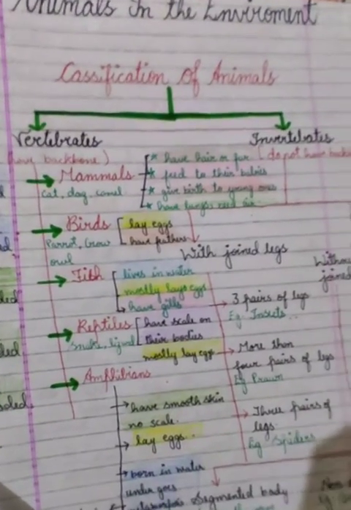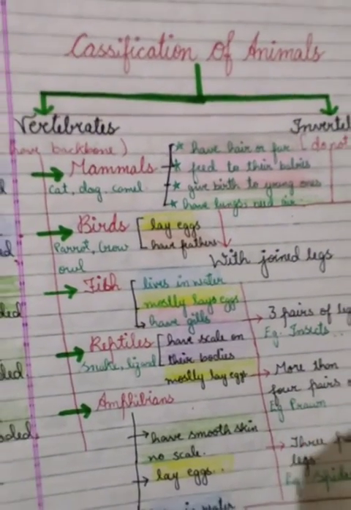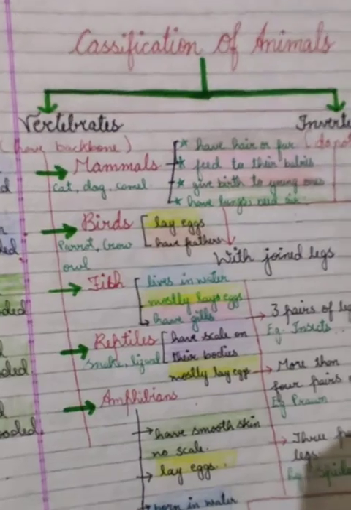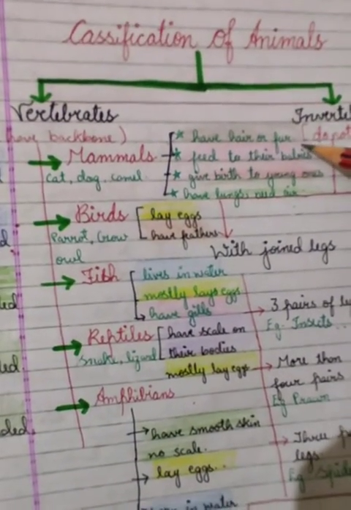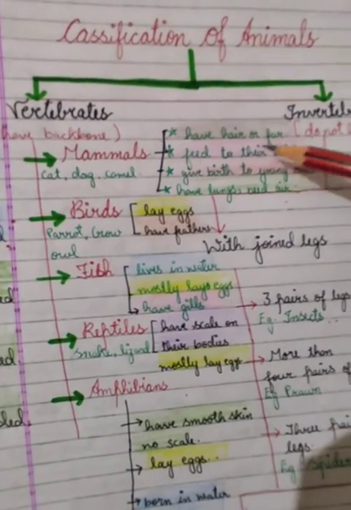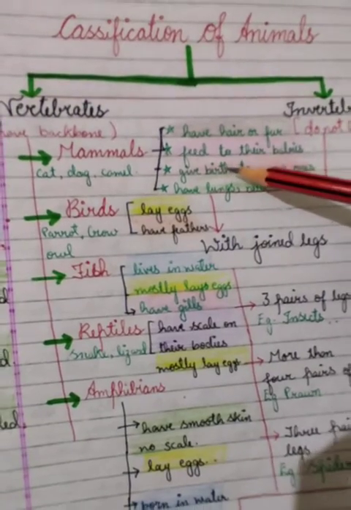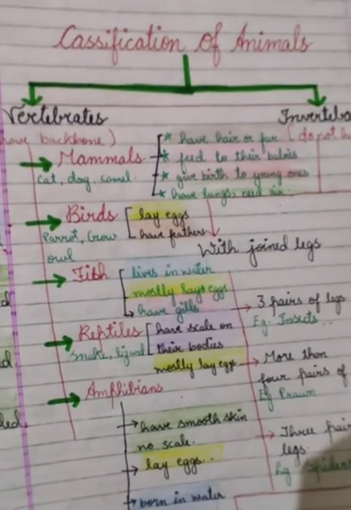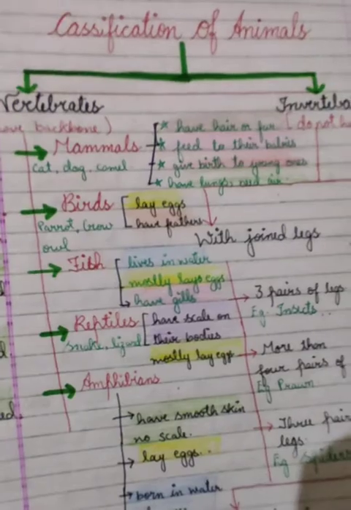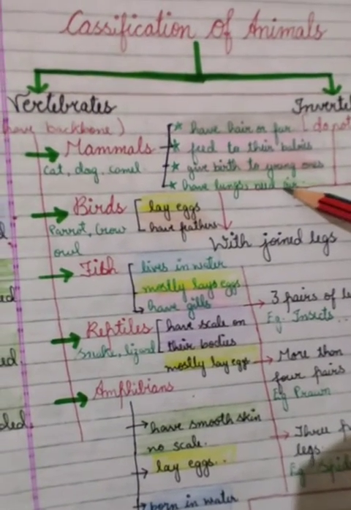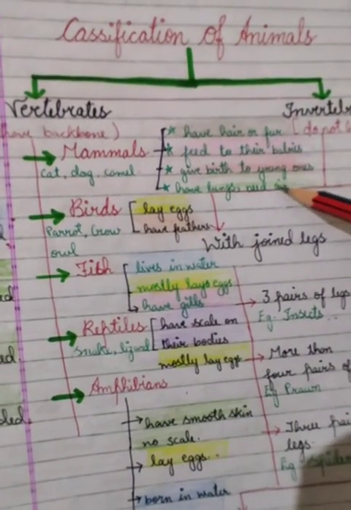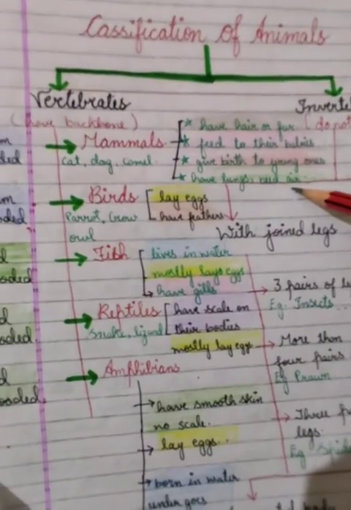So what are the characteristics of mammals? How will you recognize a mammal? Mammals have hair or fur on their skin, feed their babies, give birth to young ones, and have lungs. They need air. Why do they need air? They need air for breathing. They need air for the respiration process.